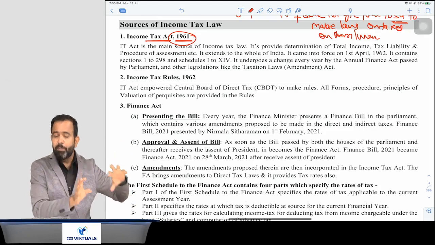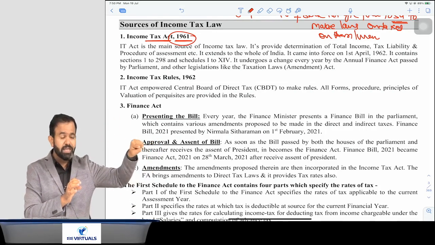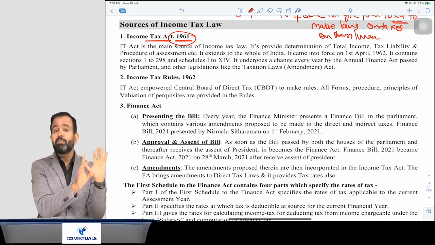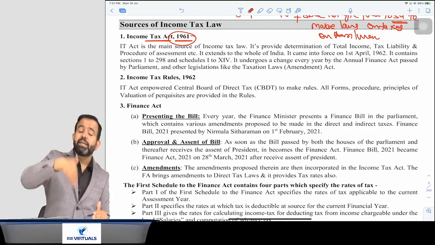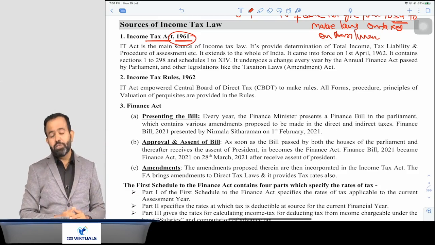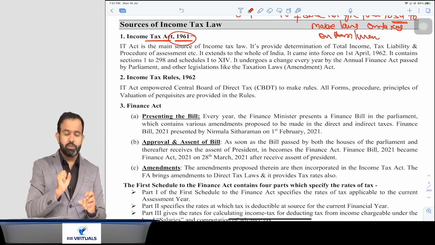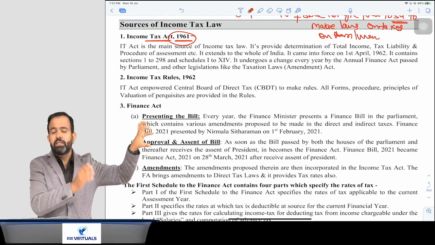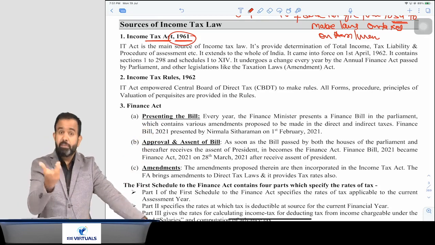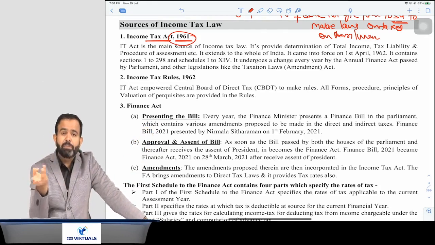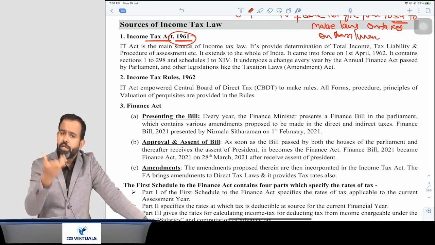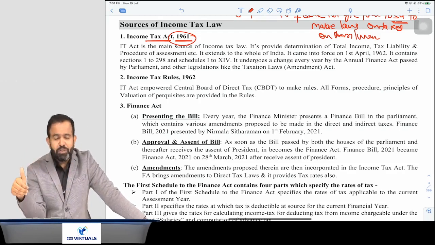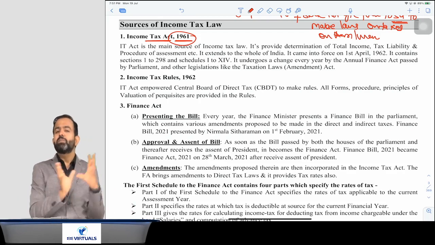So basically in the act, the main provision is given. In section 32 they mention that depreciation is available on the building as well as the furniture, as well as the intangible asset and plant and machinery at the prescribed rate, and that rate is prescribed in the Income Tax Rules. So rules are always supportive to the act. Whatever provision is written in the law or act, to support that provision they always make the rules. In simple words, section 139(1) says that company, partnership firm, and if your income is more than basic exemption, you have to file the return in the prescribed form. Now that form is prescribed in the rules. So ITR 1, 2, 3, 4, those ITRs are given in the rules. So rules are supportive to the Income Tax Act.